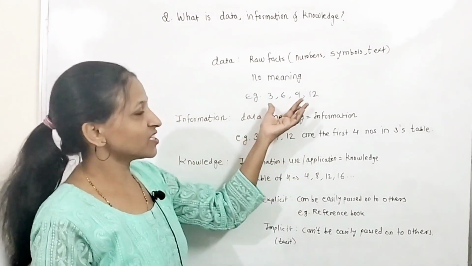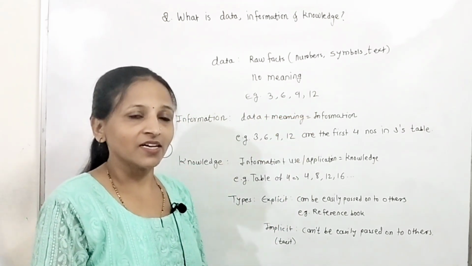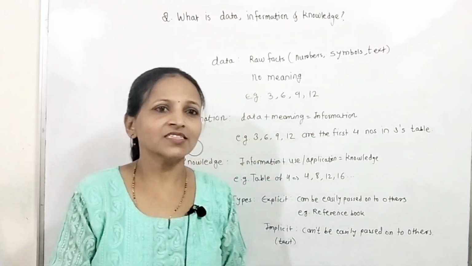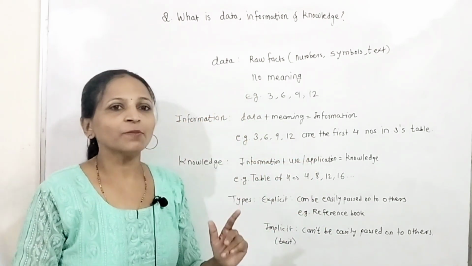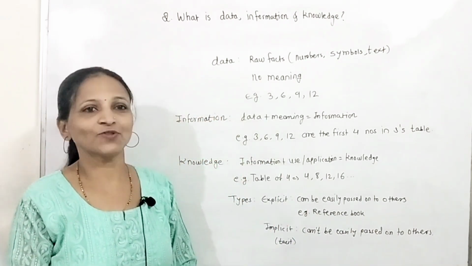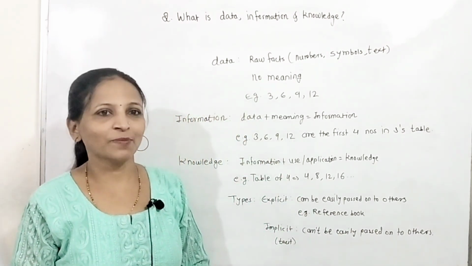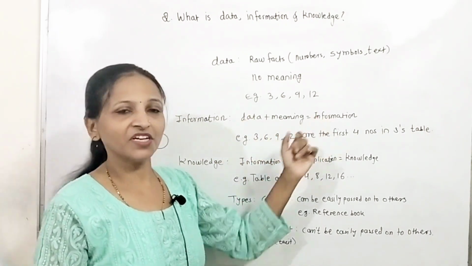For example, suppose we are just considering a group of numbers like 3, 6, 9, 12. Currently it is not having meaning. This is just data or raw data. The next is information. Information means if we are processing that data or giving some meaning to that data, then it is nothing but information. In equation format, we can write: data plus meaning is equal to information.